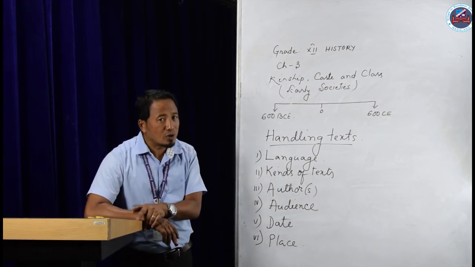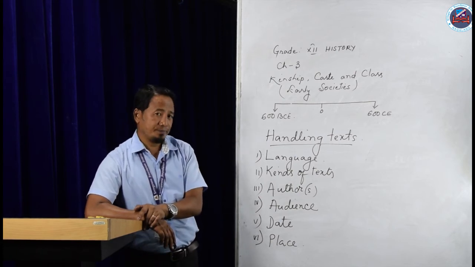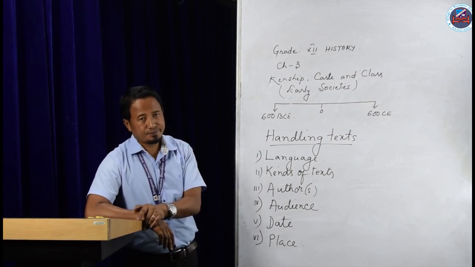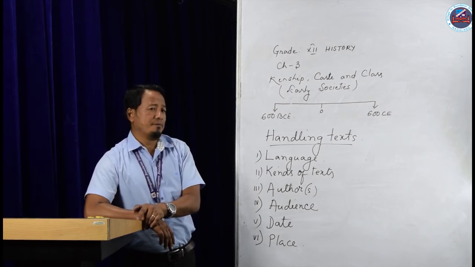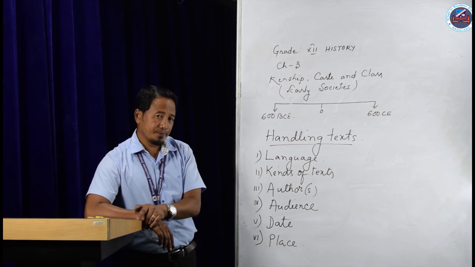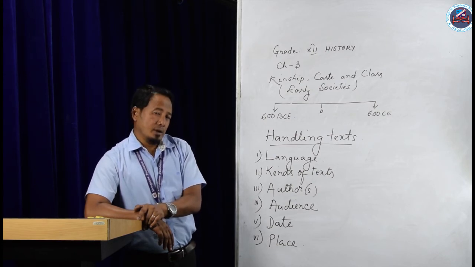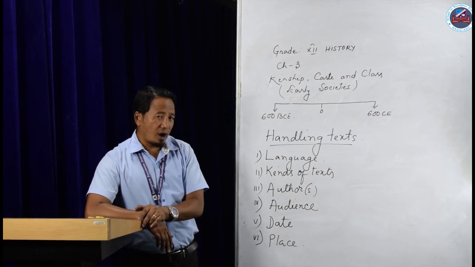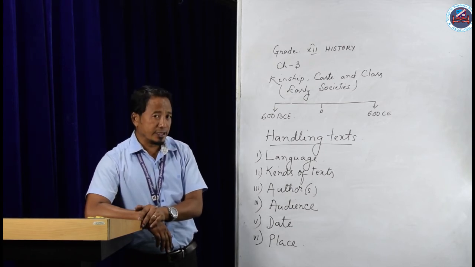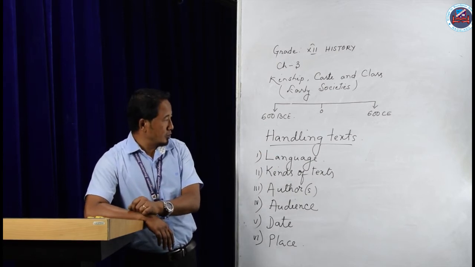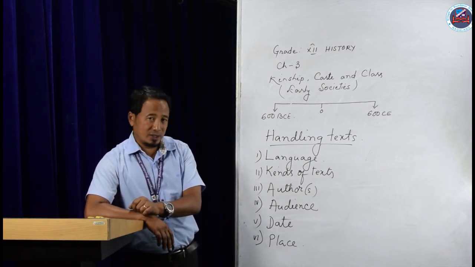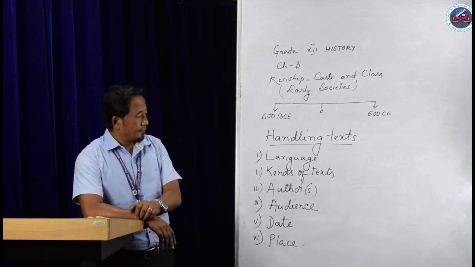In what language was Mahabharata written? Mahabharata was written in a very simple Sanskrit. The Sanskrit used in the Vedas is very complex and difficult to understand, but the Sanskrit used in Mahabharata was very simple.